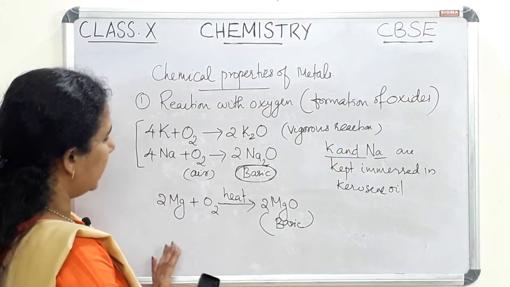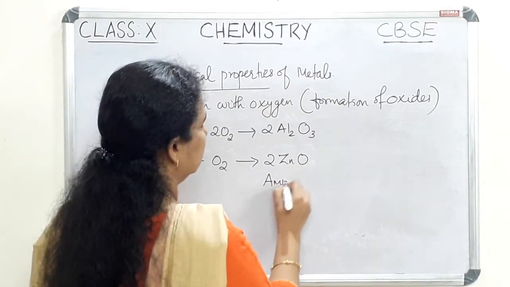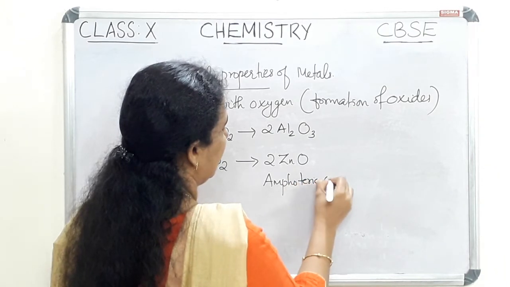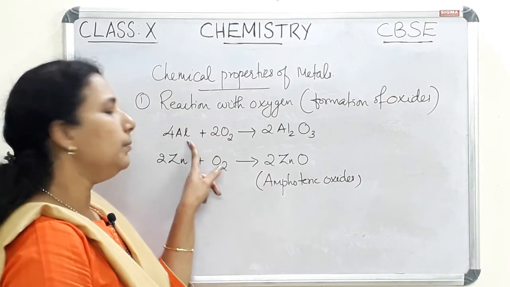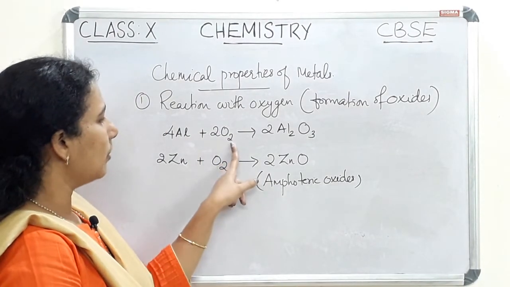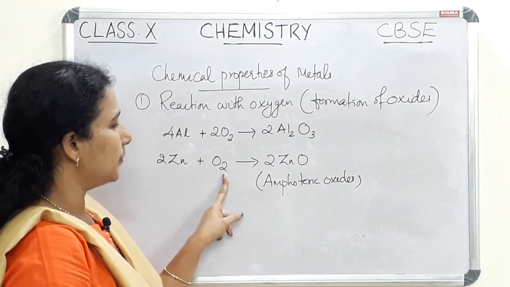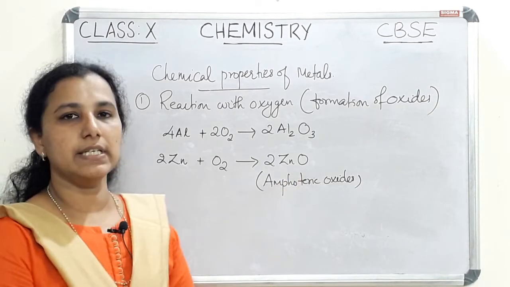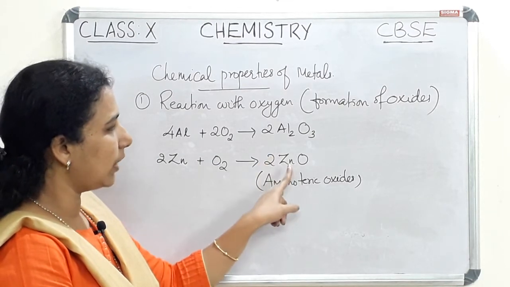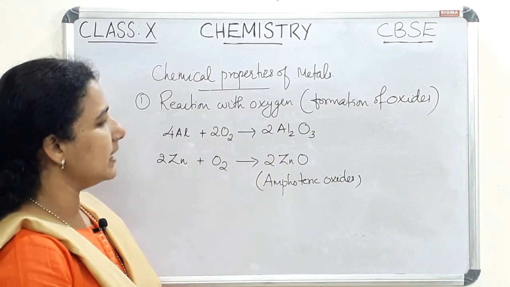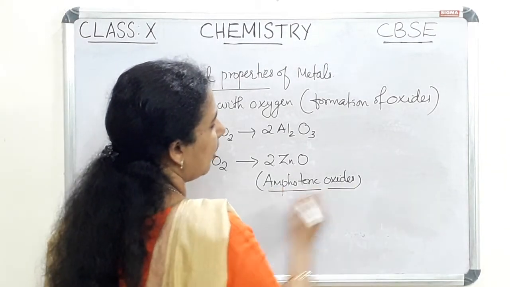Now let us see the reaction with aluminium and zinc. In the case of aluminium and zinc, aluminium reacts with oxygen to produce aluminium oxide, Al2O3. Zinc reacts with oxygen to produce ZnO, that is zinc oxide. We have seen metal oxides are basic in nature, but in these two cases, aluminium oxide and zinc oxide, the nature of these oxides is amphoteric.